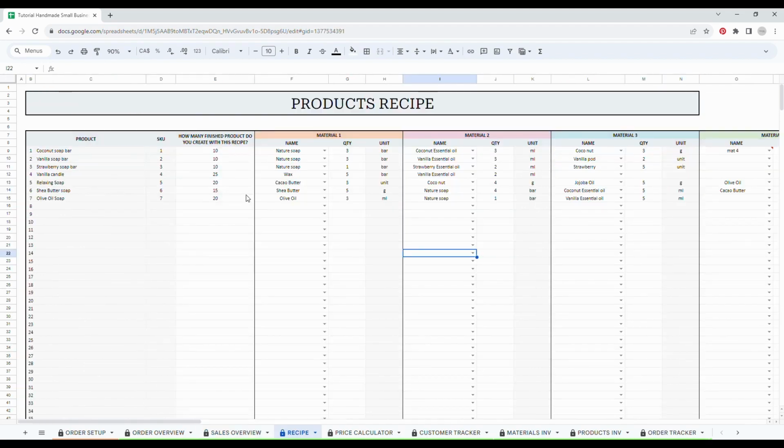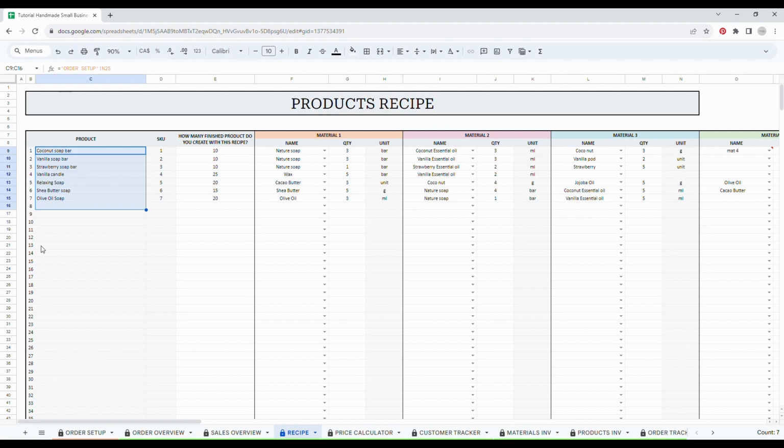Now let's have a look at the product recipe tab. In this tab, you will be able to enter all your raw material needed to create all your finished products. So first of all, your finished products will be listed on the left of this spreadsheet. This is totally automated. It will appear as soon as you create a new finished product.